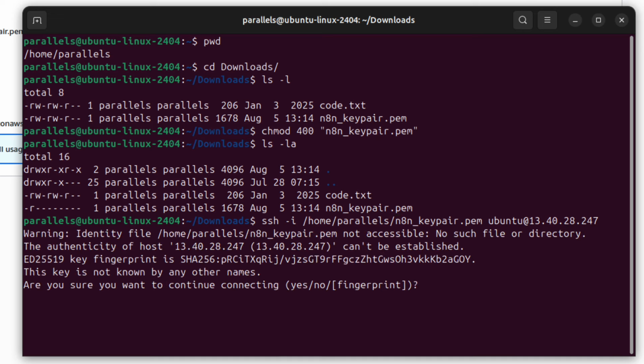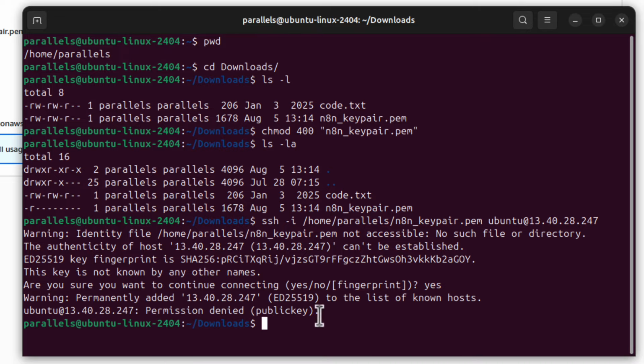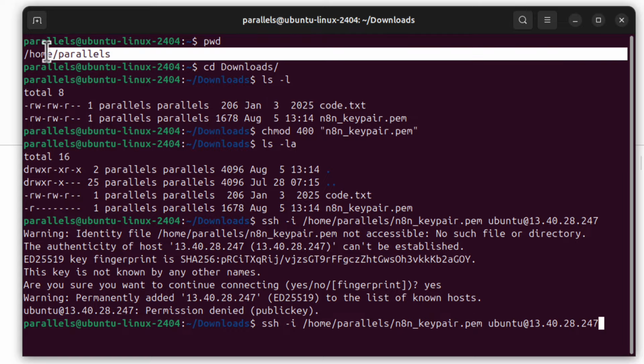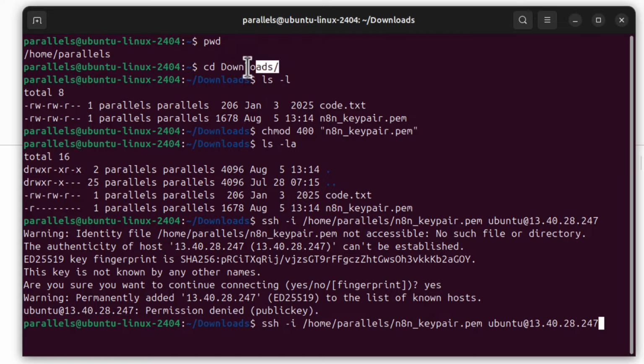Let's press enter. I say yes. You have to say yes. It asks you if you are sure what you are connecting to. Yes, I know what I'm connecting to. Oh, it says permission denied. Oh, you know what? I'm stupid. And you are probably watching that and thinking, Marek, what are you doing? It's not this location, home parallels, because our key is in downloads, yes? Of course. Little mistake. Let's add that.